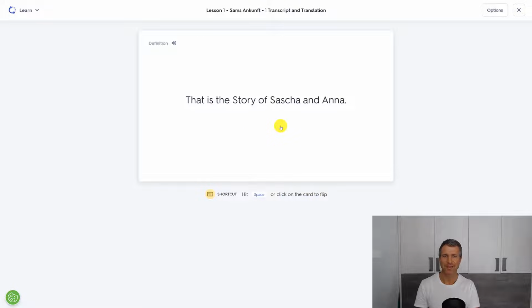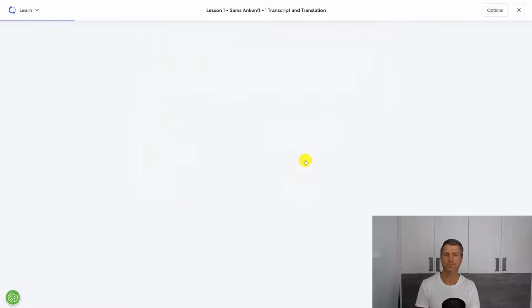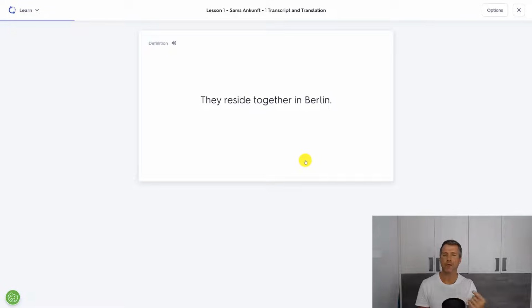So here's the first sentence and we have to think about it and try to be as correct as possible. Das ist die Geschichte von Sascha und Anna. Then we just decide if we know it or if we don't know it. In this case, I knew it. And then we move on. And please study until everything works without any problem.